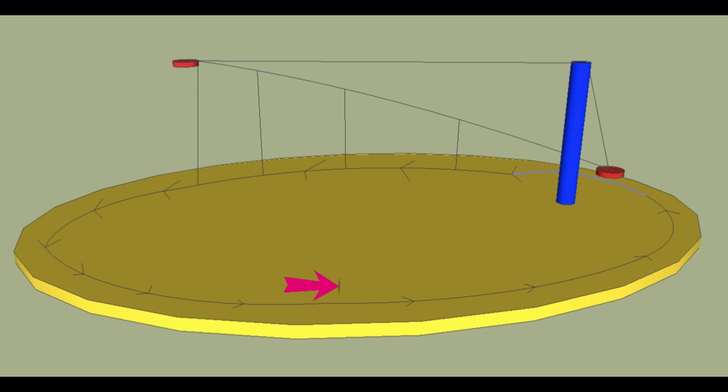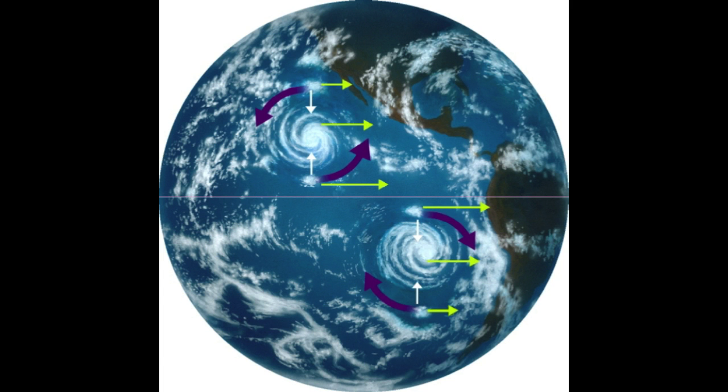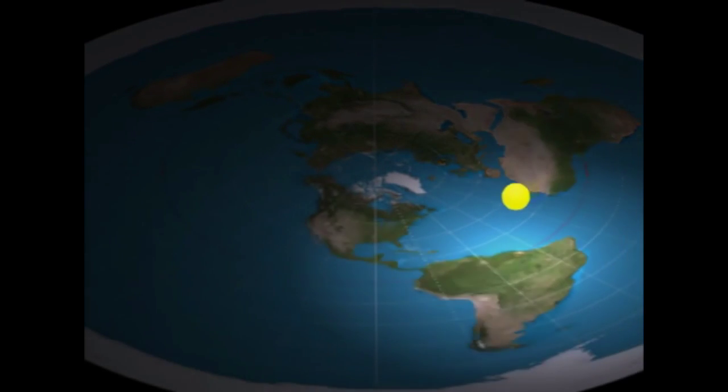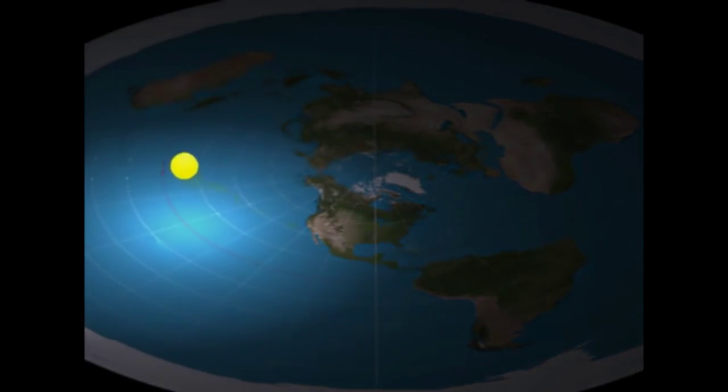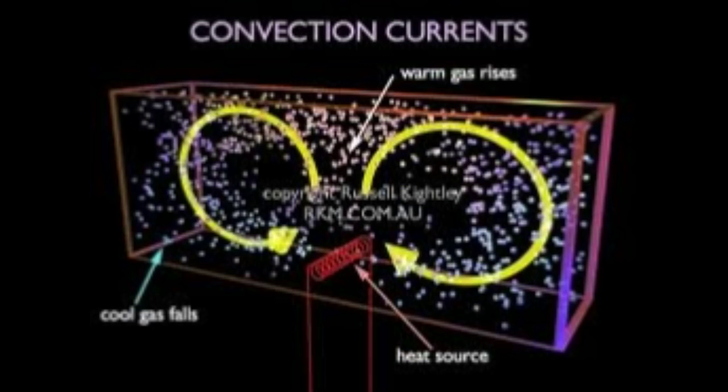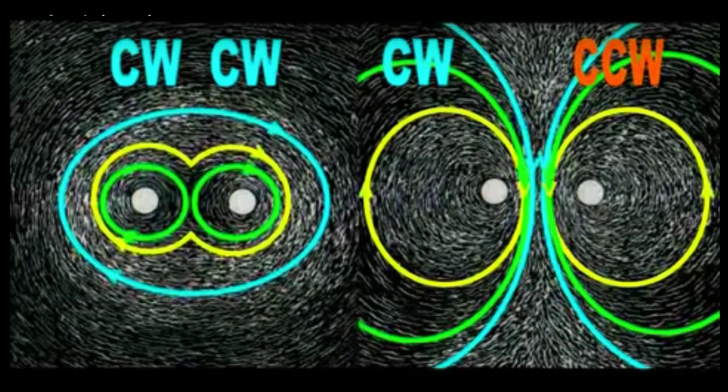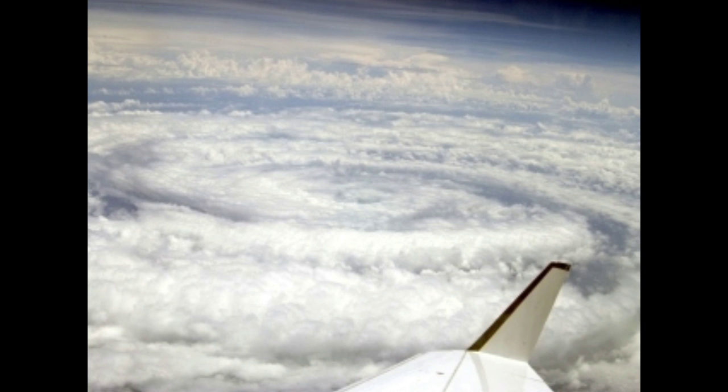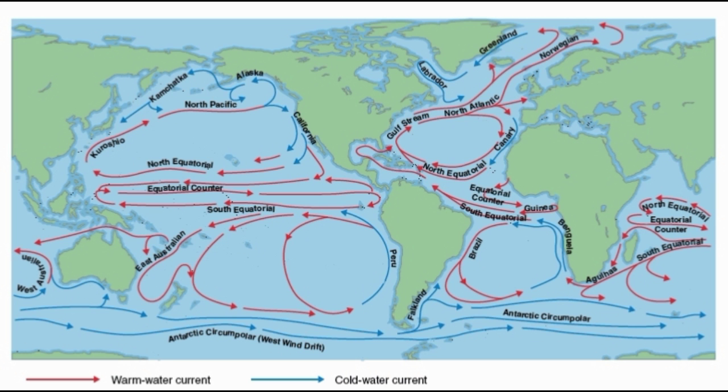This short animation shows how the bob and string would move around the pivotal point if we lived on a spinning globe. We will now show that the Coriolis effect is not created by a spinning globe, but rather has to do with the sun's movement around a flat Earth, convection, and magnetic field vortices. I am speaking only of weather patterns, ocean currents, and tides here.